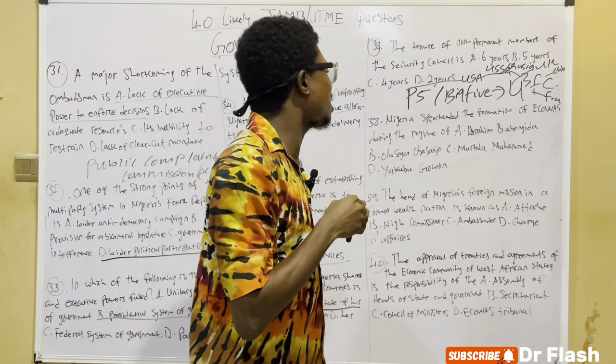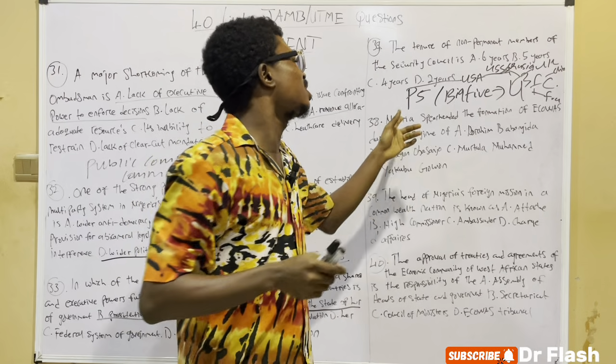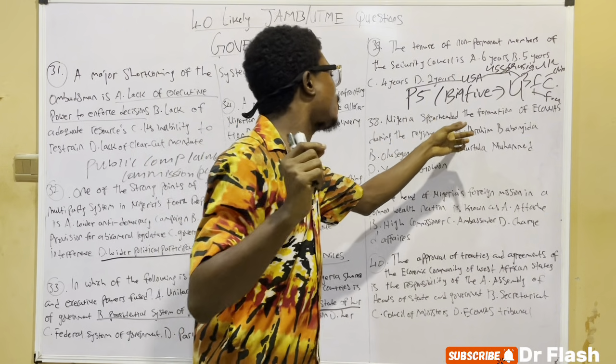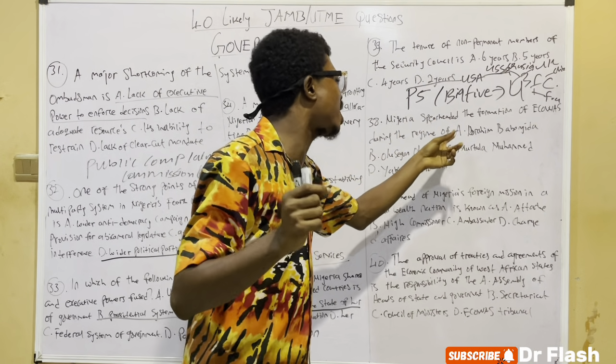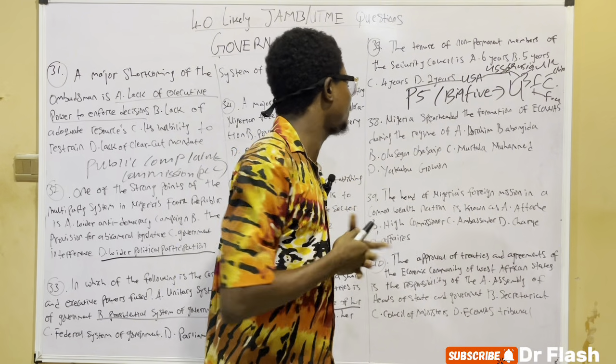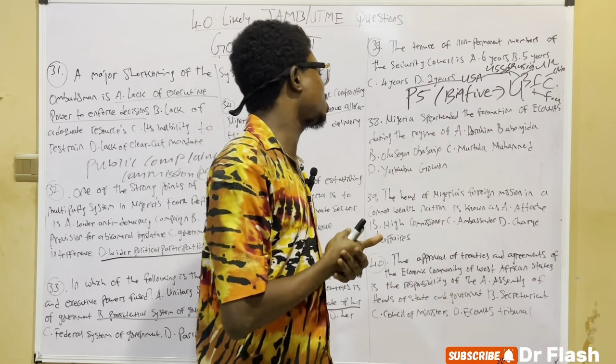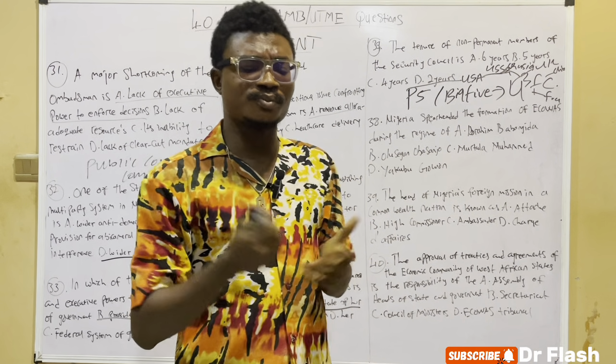On our 38th question: Nigeria spearheaded the formation of ECOWAS during the regime of A, Ibrahim Babangida, B, Olusegun Obasanjo, C, Murtala Mohammed, and D, Yakubu Gowon.